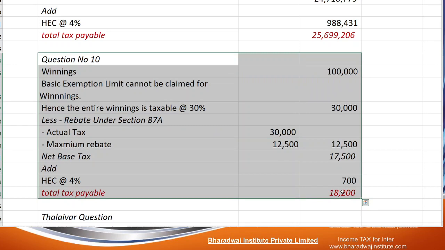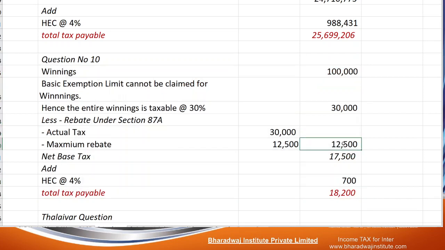So from this we can understand that basic exemption is not available for casual incomes. Don't forget rebate. If your total income is not exceeding 5 lakhs, we can claim a maximum rebate of 12,500. And in this concept, health and education cess, add 4%. Okay, we shall proceed to the next question.